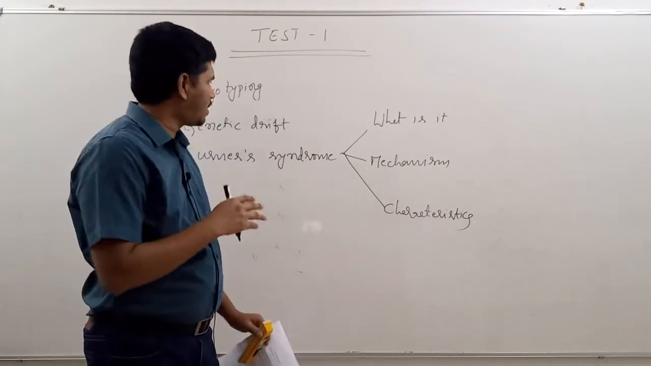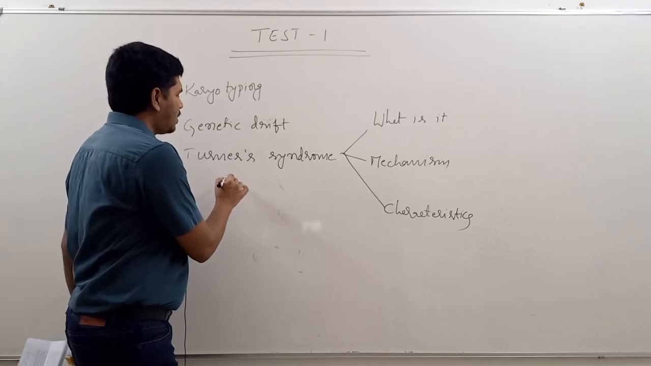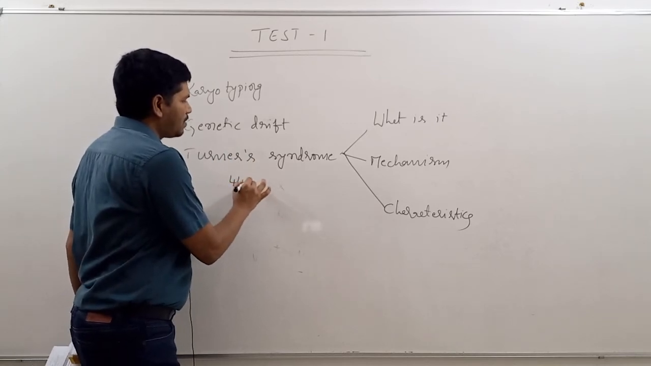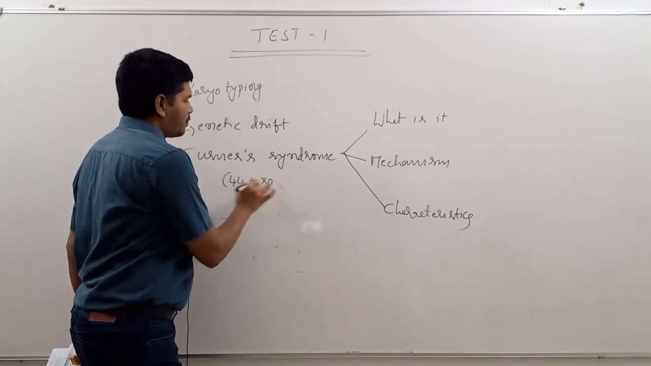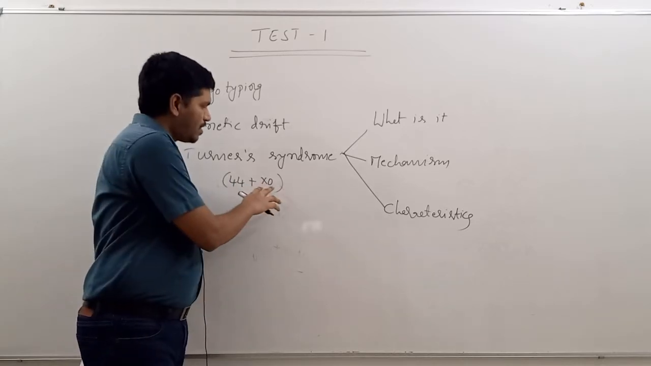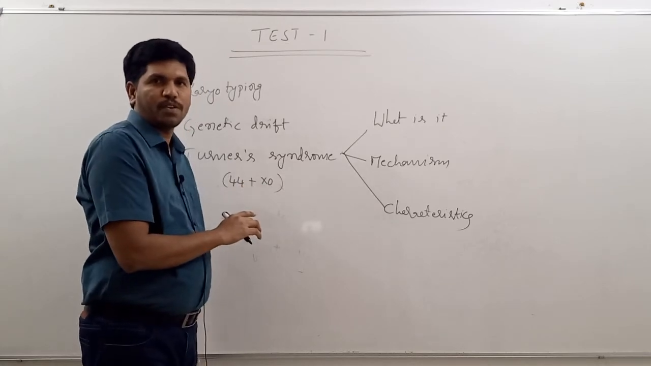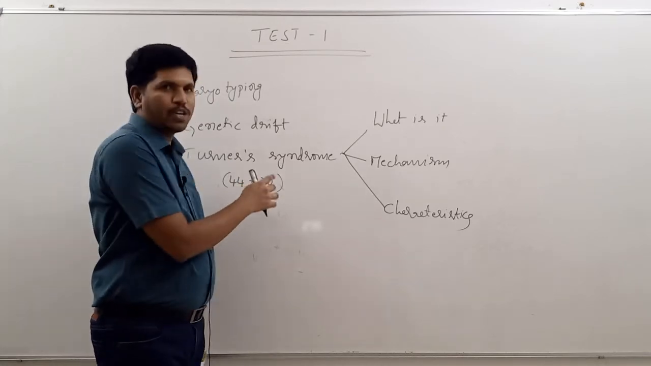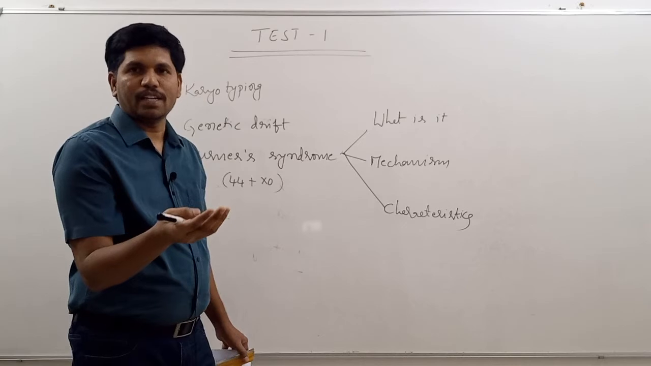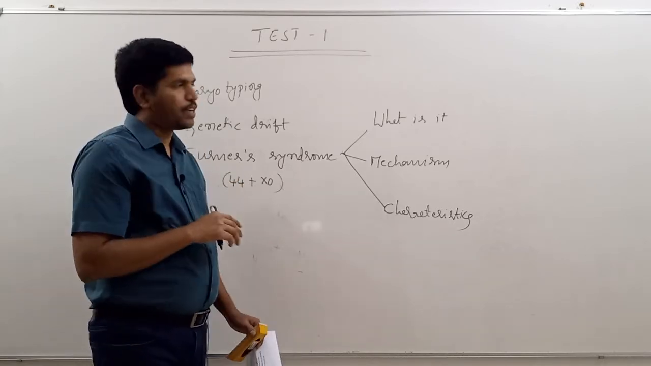What is it? Then you have to write for Turner syndrome. What is Turner syndrome? In Turner syndrome, what is the genetic picture? 44 plus X0. Am I correct or not? Autosomes are normal in number. With respect to sex chromosomes, there will be only one X chromosome. Whenever there is no Y chromosome, automatically the concerned individual will become female. That's why in the examination you have to write like this.